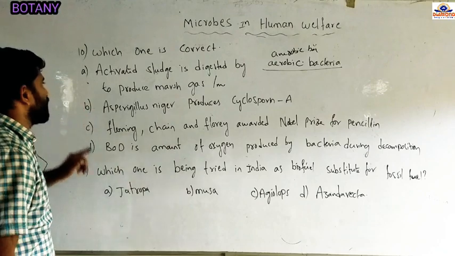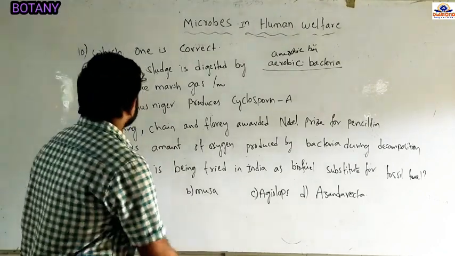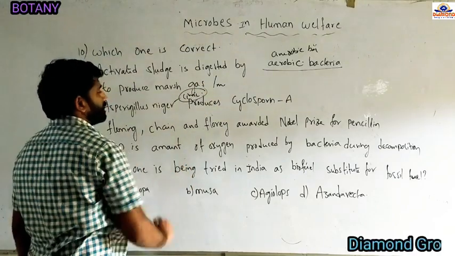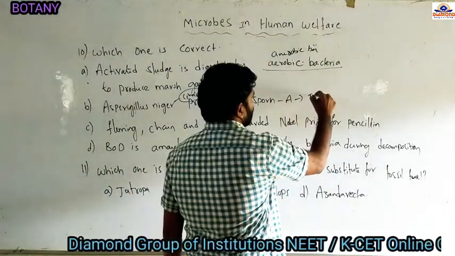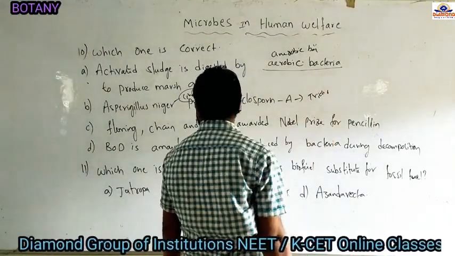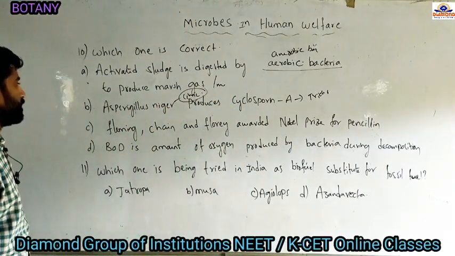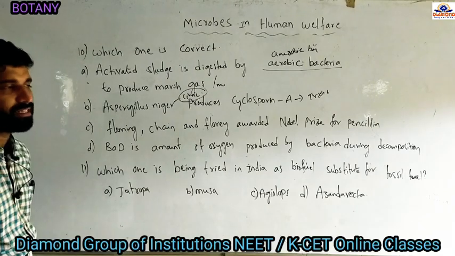And option B, Aspergillus niger produces cyclosporin A. Aspergillus niger can produce citric acid, and cyclosporin A is extracted from Trichoderma polysporum. So option B is also an incorrect statement. Option C, Fleming, Chain and Florey were awarded the Nobel Prize for penicillin.